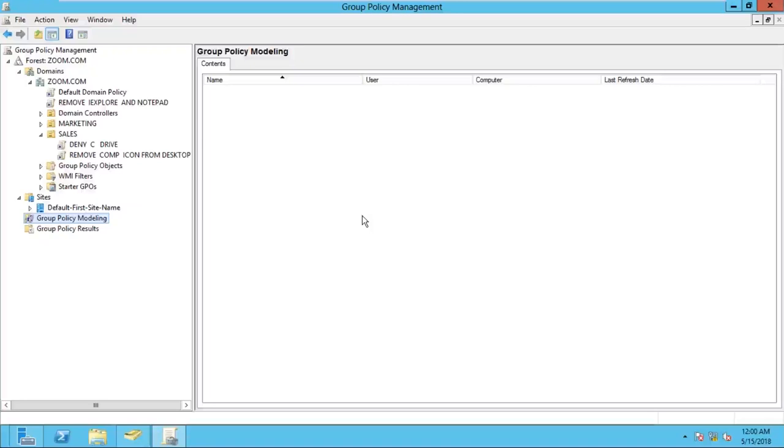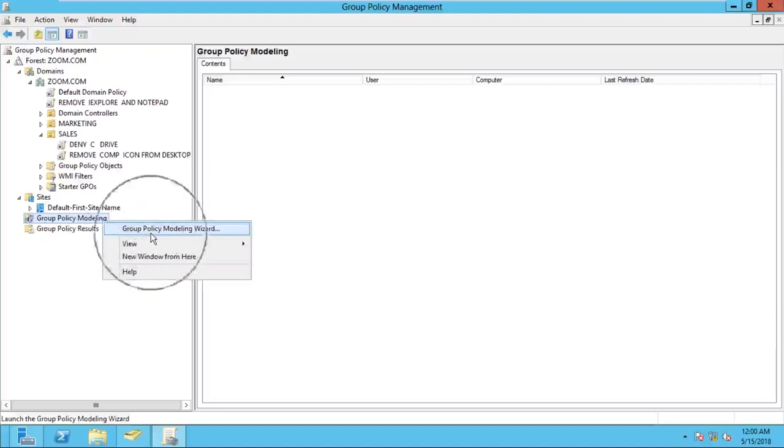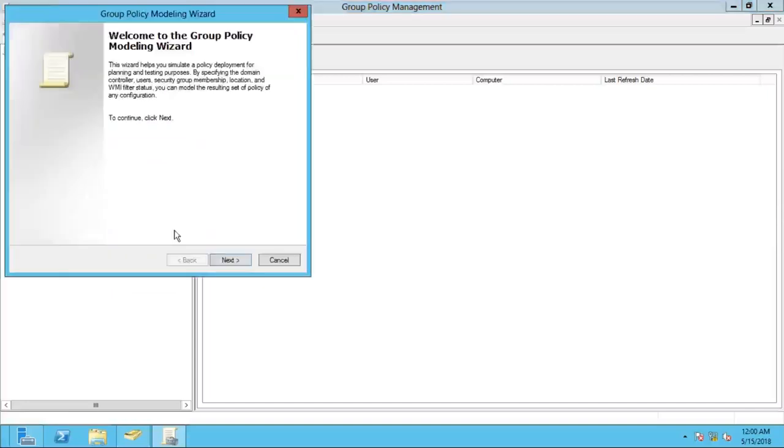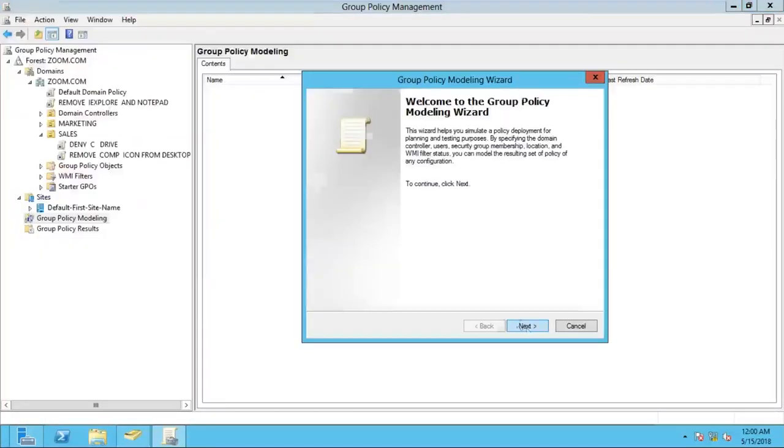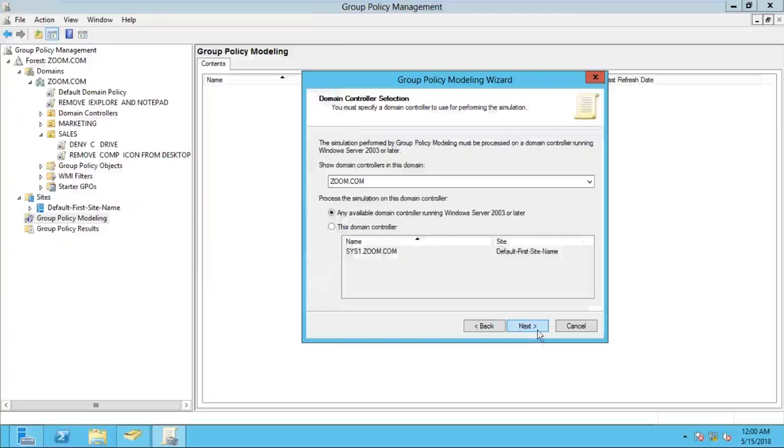Next point, open the Group Policy Management Console, GPMC. Then right click on Group Policy Modeling and click on Group Policy Modeling Wizard. Now the welcome page is there, the first page. So we have to click on next. One more time next, two times.